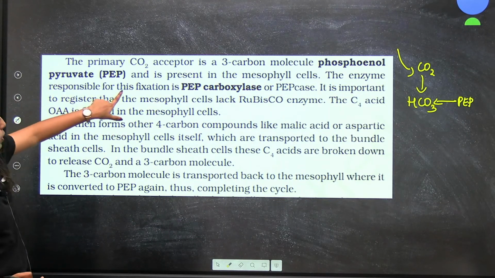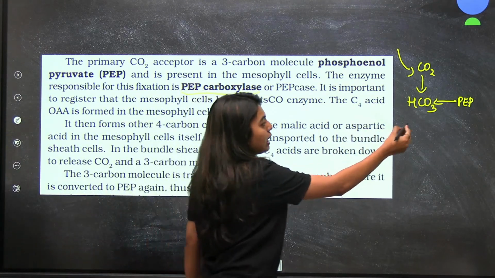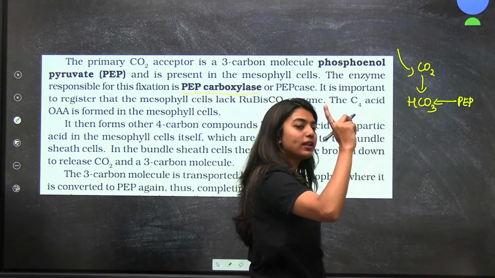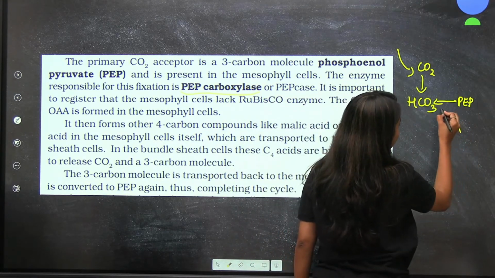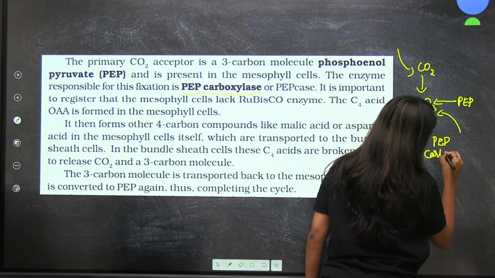The enzyme responsible for this fixation is PEP carboxylase. Like how RuBP was doing the job, here PEP will do the job with the help of PEP carboxylase.